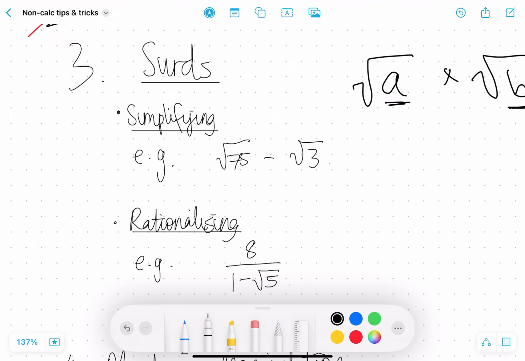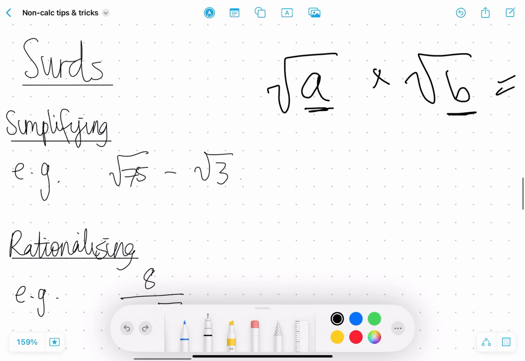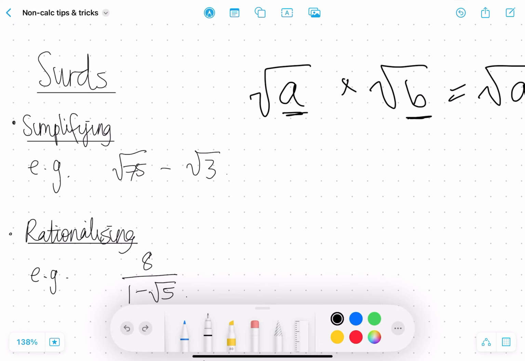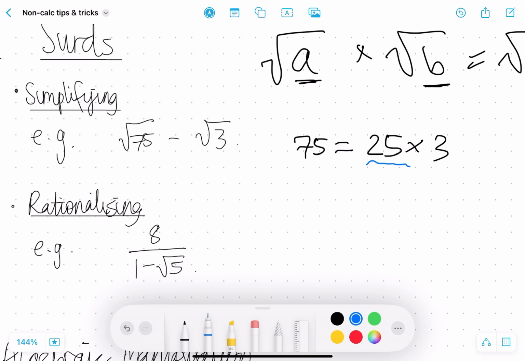For example, when we're simplifying surds, and we're asked to simplify root 75 minus root 3, the way we do this is we find the square numbers which are factors of 75. We know 75 is equal to 25 multiplied by 3, and 25 is a square number. So if we rewrite it as root of 25 multiplied by root of 3, this is root 75, remember?